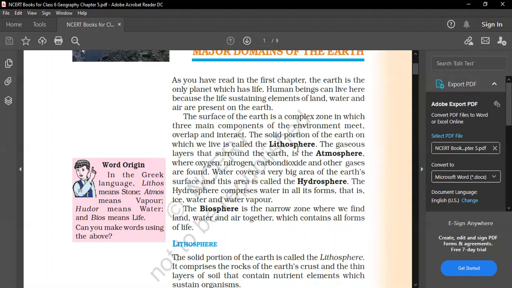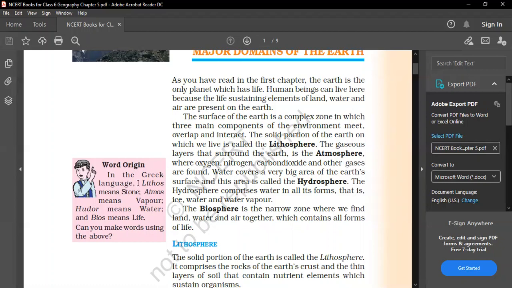So lithosphere is your land, and atmosphere contains the gases. Hydrosphere contains water, and biosphere is a narrow zone where land, water, and air are together, which contains all forms of life.